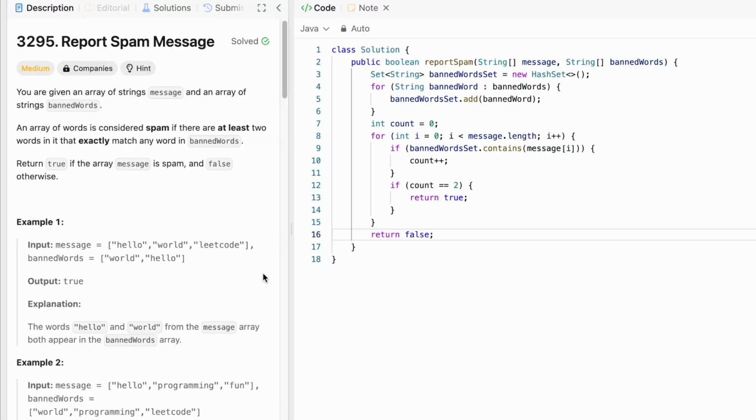So the time complexity of this approach is big O of n because we're iterating through the arrays. And the space complexity is big O of n because we're using a hash set to store the banned words. That is why the space is big O of n and the time is also big O of n.